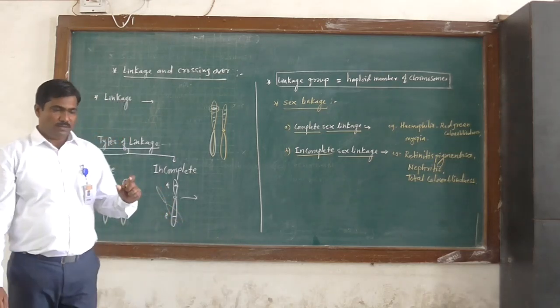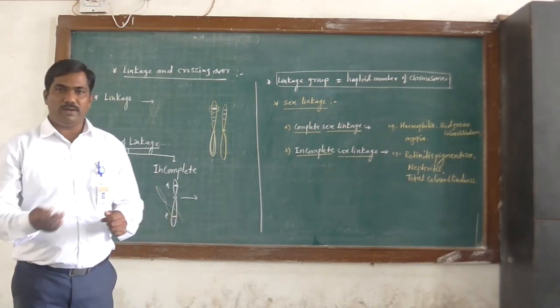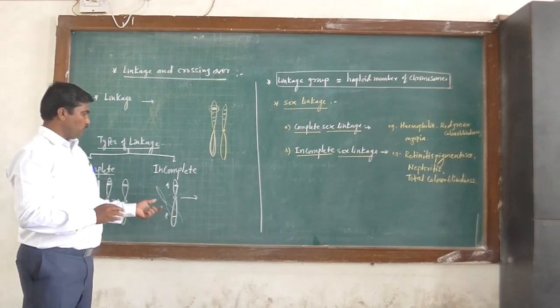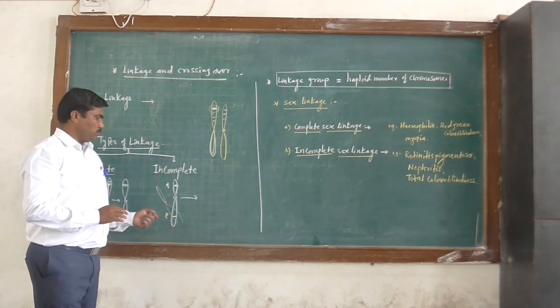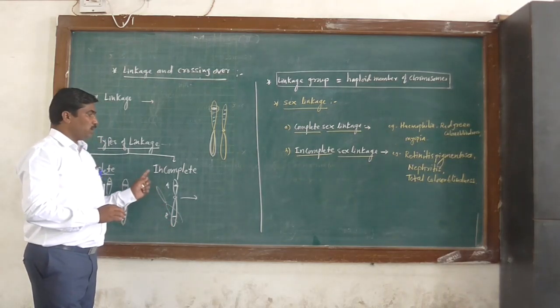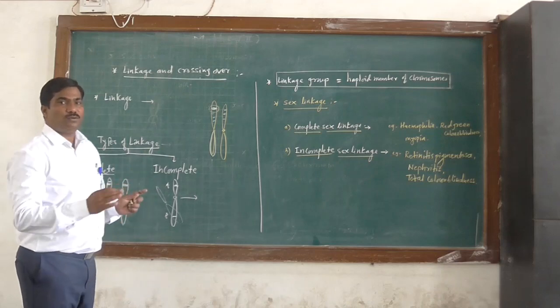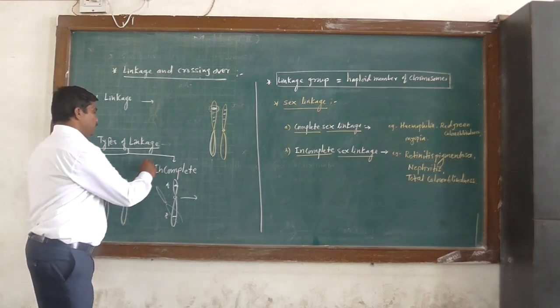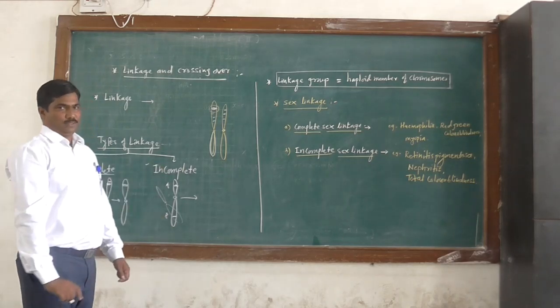If the genes are more widely located, there may be chances of crossing over, and due to this reason these genes do not inherit together from parent to offspring, which is known as incomplete linkage.